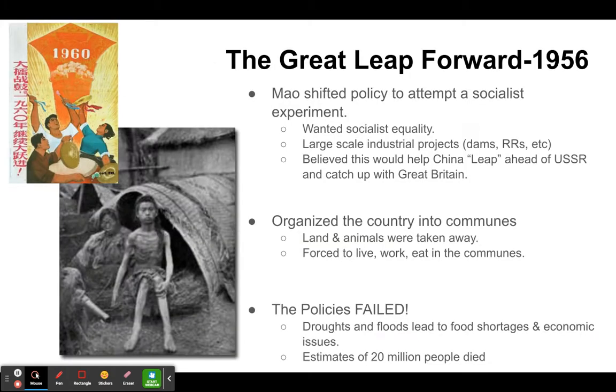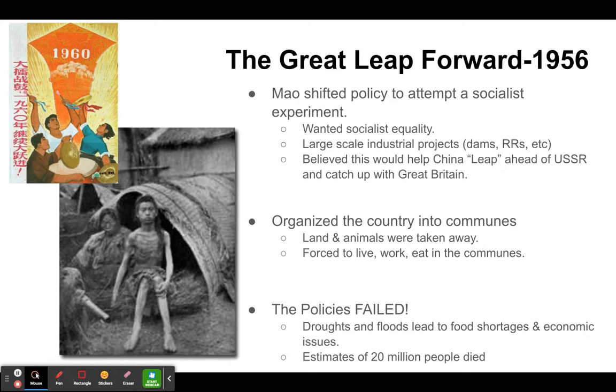All right, and that kind of leads us to our next big one. This is essentially another 5-year plan that Mao Zedong had tried to put in place. He called it the Great Leap Forward. And so in 1956, he decided that they were going to shift to a new policy and attempt a socialist experiment in the country. That socialist experiment was there to try to bring about equality in China. He was trying to bring the poor up to the same level as the middle class, essentially.